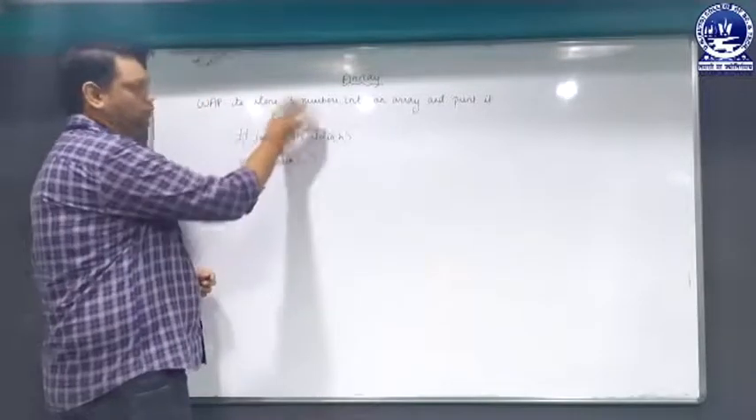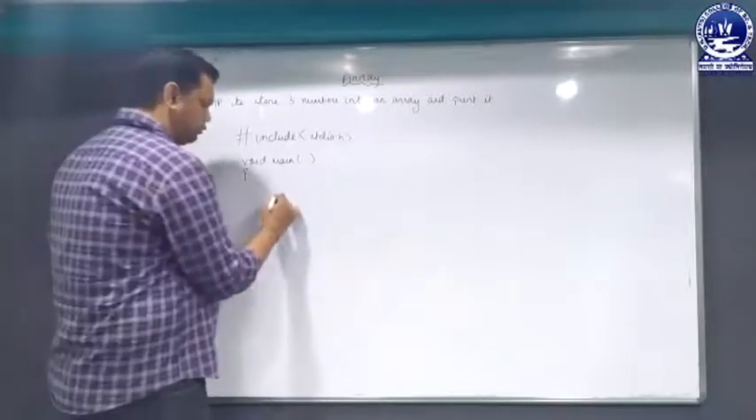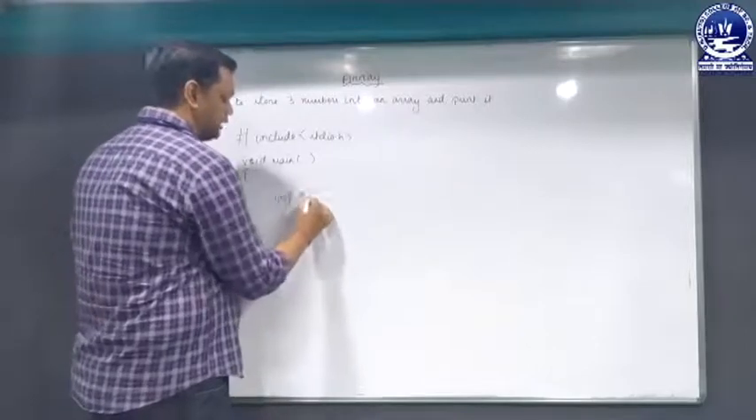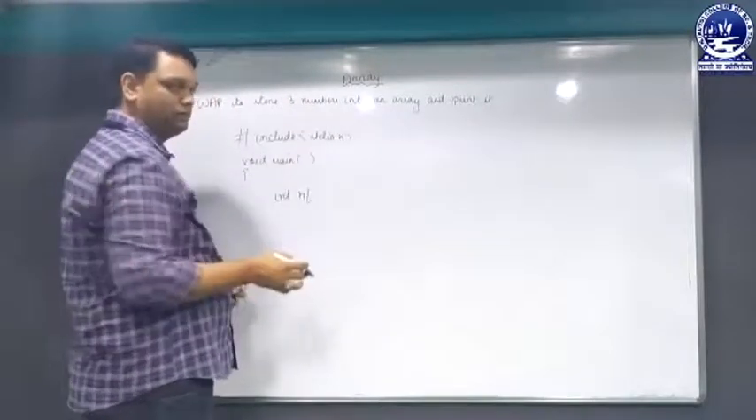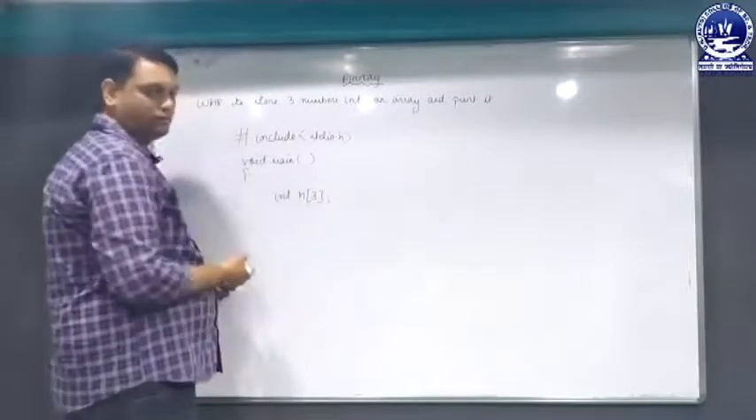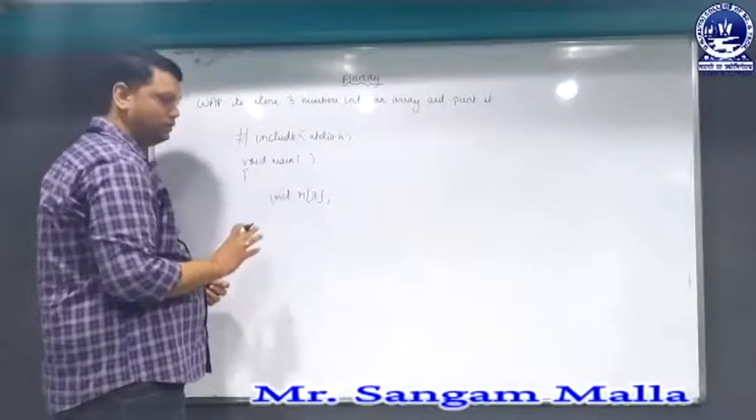Now we have to store 3 numbers into an array. We have already discussed how to declare an array. I have to specify the data type first, then the name of the array, then the size of the array. Here we have to store 3 numbers, that means the size of the array is fixed, that is 3. So the size of the array is 3 in this program.